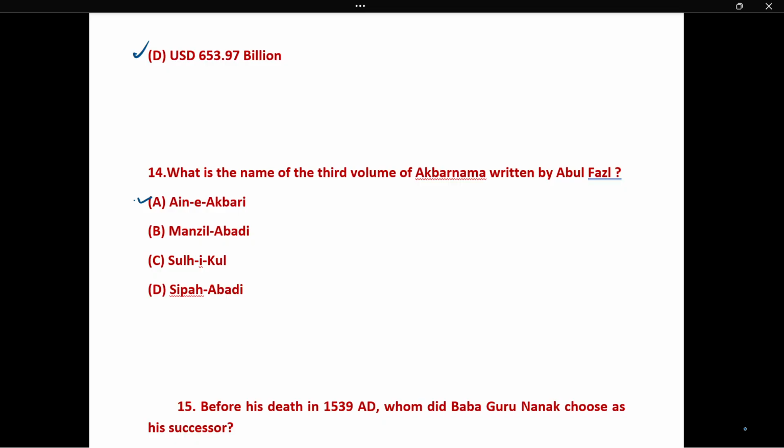So, Ain-i-Akbari and Akbarnama were written by Abul Fazl, and it is about the incidents of Samrat Akbar.